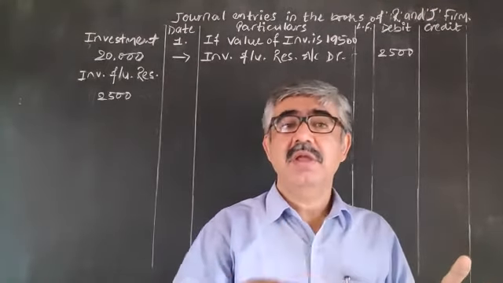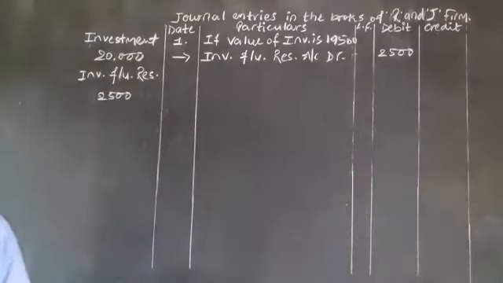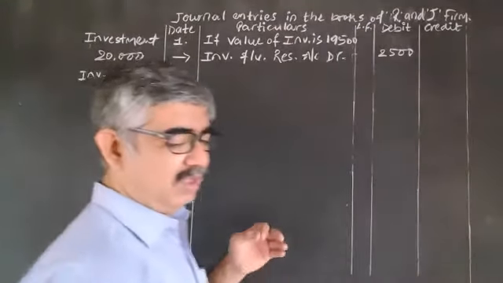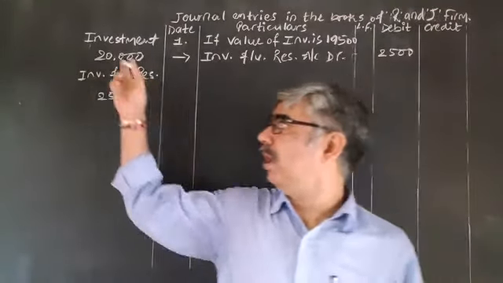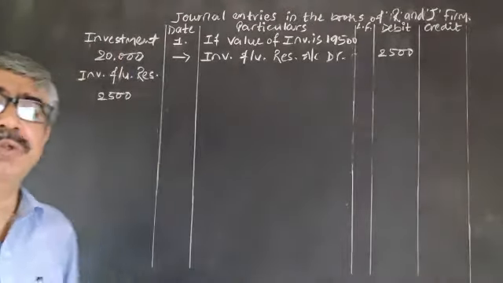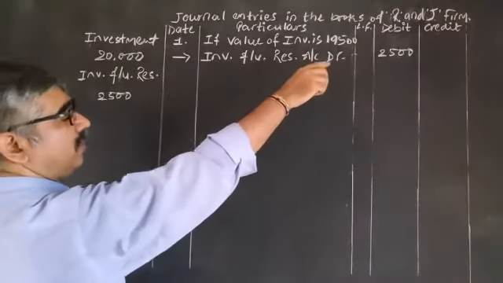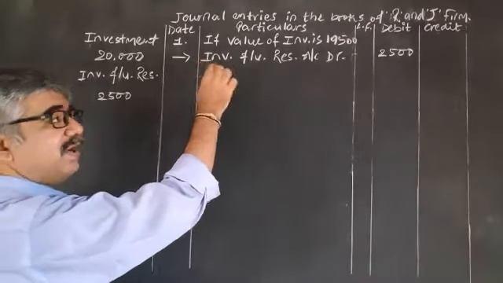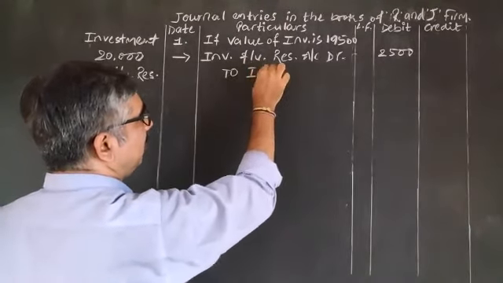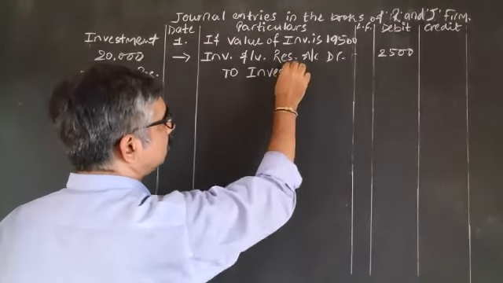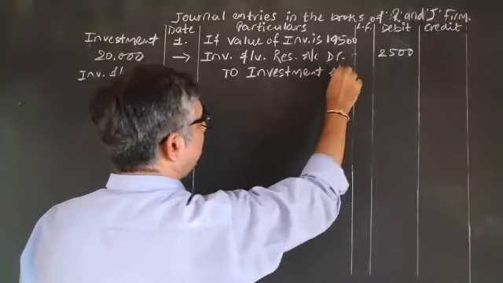Is it clear? Net, you can understand, net you can even remember in such a way that if the adjustment amount is less than the actual amount, then the difference is to be utilized from reserve. Okay? So from 2,500 we have to use 500 from reserve, to investment account.